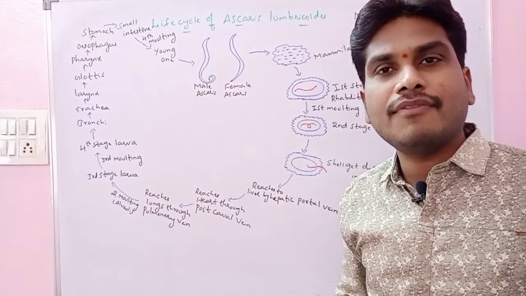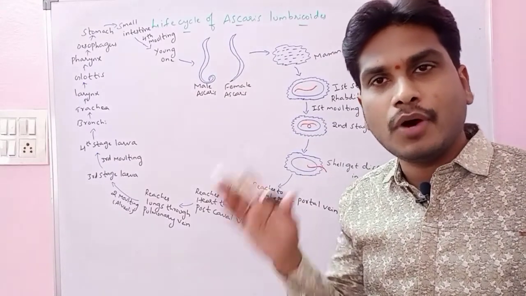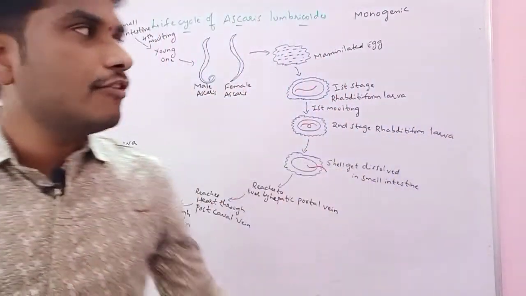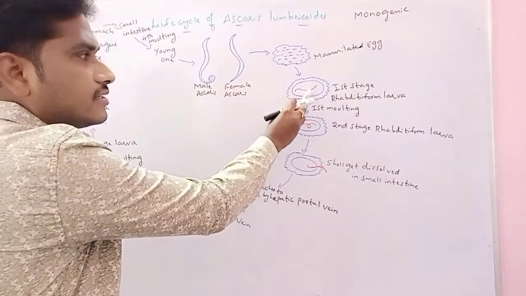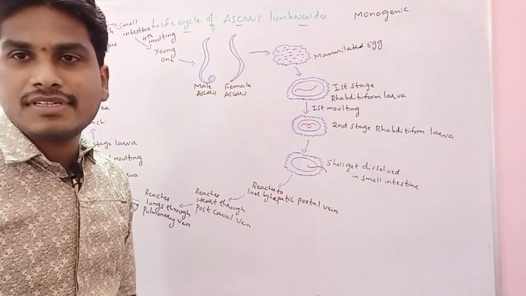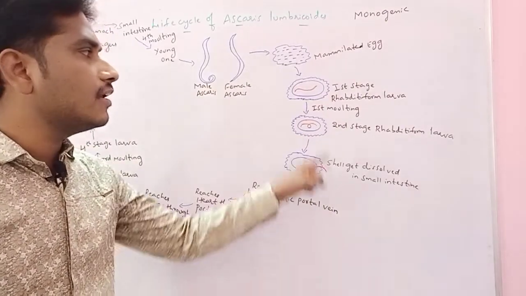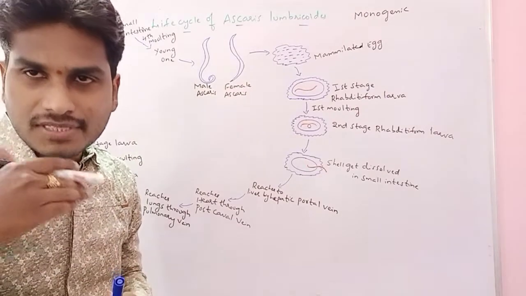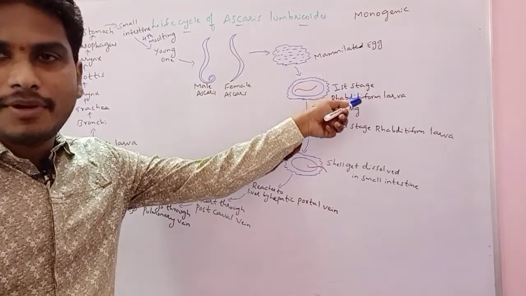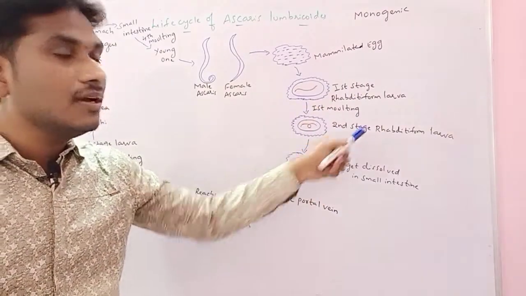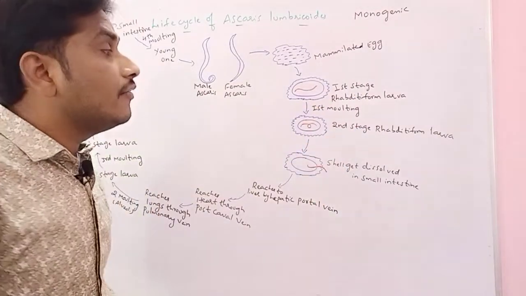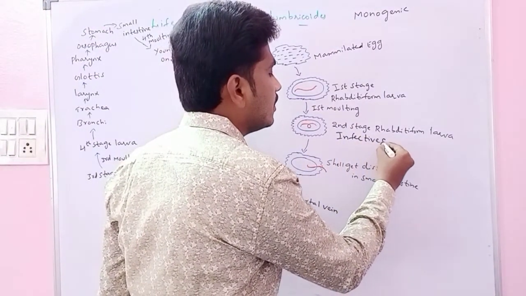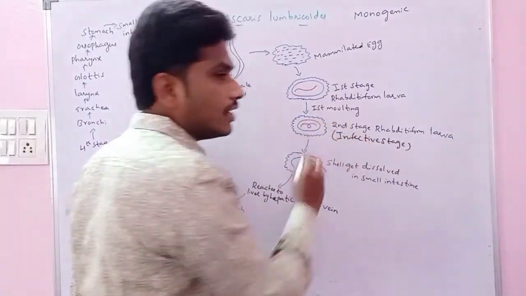In the moist soil, the mammillated egg develops into the first stage rhabditiform larva. This first stage rhabditiform larva undergoes the first molting. Molting means change. After the first molting, the first stage rhabditiform larva develops into the second stage rhabditiform larva. A very important point: the second stage rhabditiform larva is the infective stage in the life cycle of Ascaris.